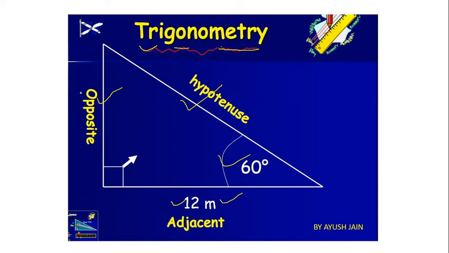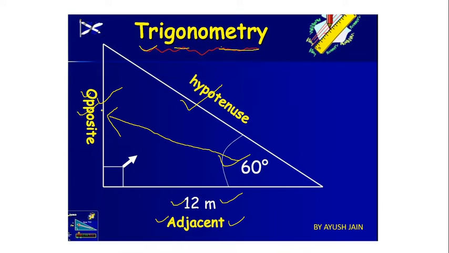Now look here, I have written opposite and adjacent. Look at this 60 degrees. What is the opposite of 60 degrees? This is the opposite side. That's why it is written opposite side of 60 degrees, because we are focusing on 60 degrees.